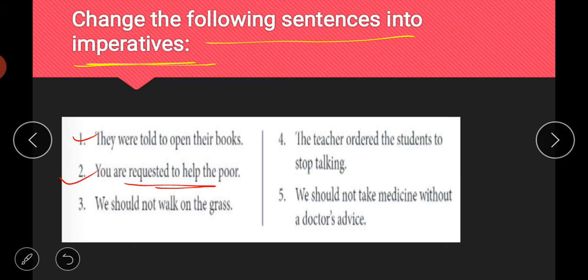Second is, you are requested to help the poor. We are requesting, and how can you request? By using the word please. So you can simply write, please help the poor, and it will be an imperative.